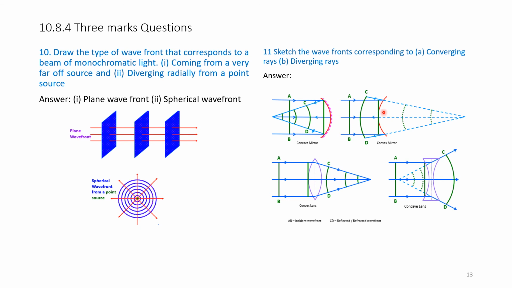Whereas diverging, here the rays are getting diverted. You see here, falling and diverging. This is a convex mirror and this is a concave mirror. Rays are diverging. These are 3 marks questions.